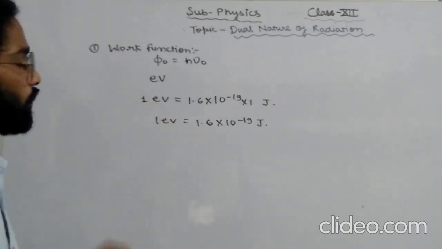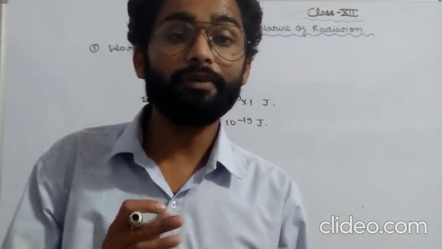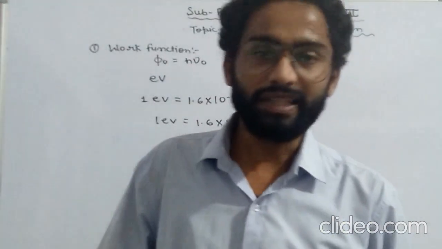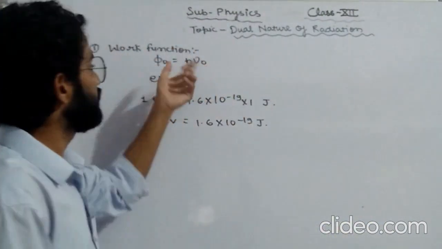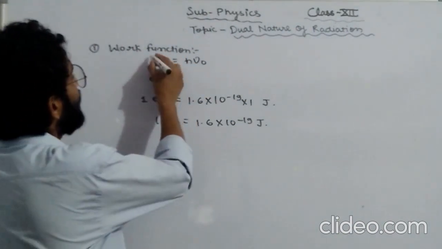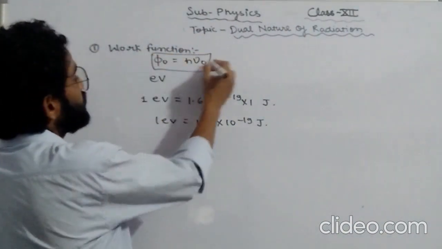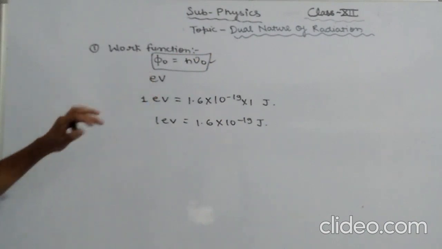So we have read what work function is. Work function is the minimum energy required by the electron to just leave the metal surface. It is denoted by phi naught, and its value is h nu naught. We'll talk about this later on in the equation.